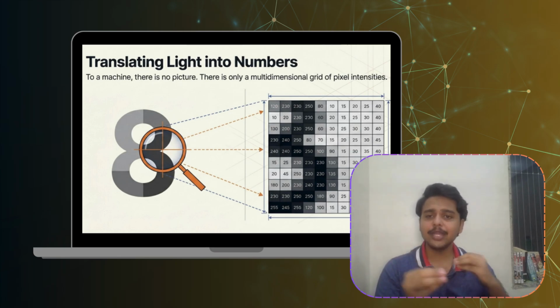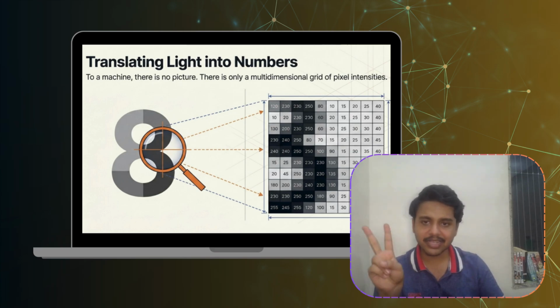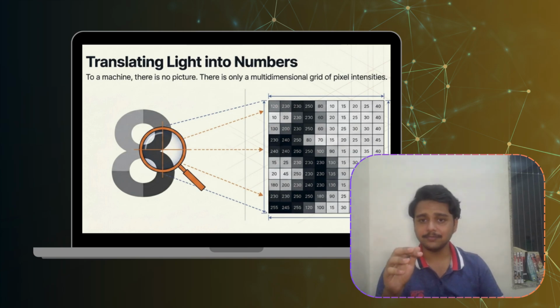That means every image can be represented as a mathematical matrix. Remember the second day where we discussed matrices? This is exactly where they appear. Computer vision is nothing more than matrix processing at massive scale.